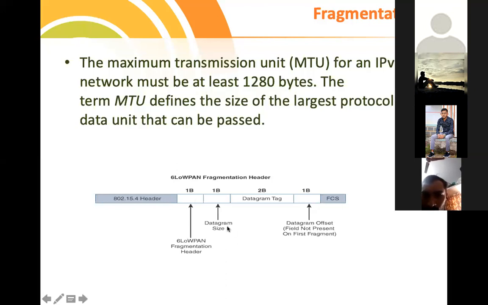Then datagram size. Datagram is nothing but the actual sensor data, so over here you are supposed to specify it, 1 or 0. Then 2 bytes of datagram tag, nothing but a sequence of 2 bytes, then 1 byte of datagram offset. And then FCS. FCS is nothing but an error check method, so any one of the methods we can adopt in that.